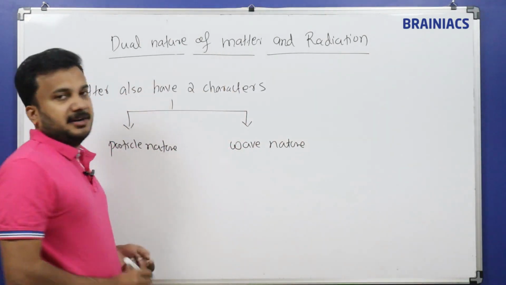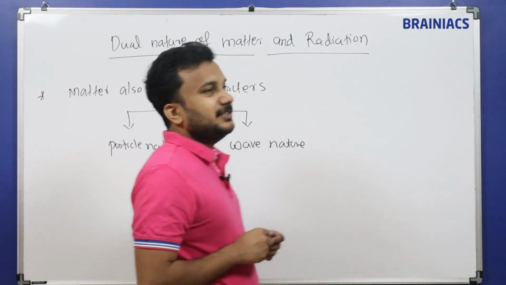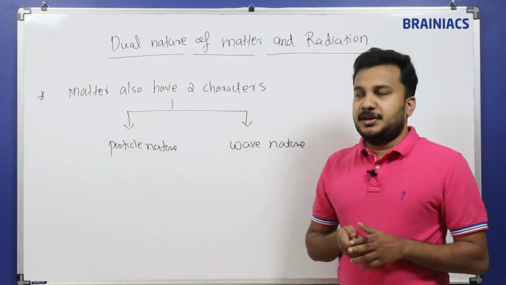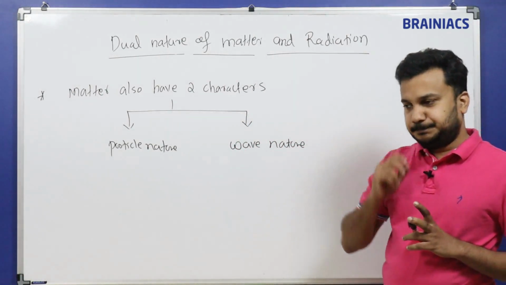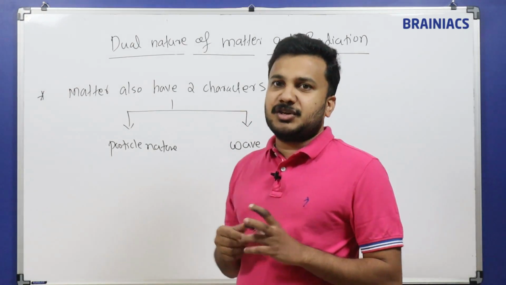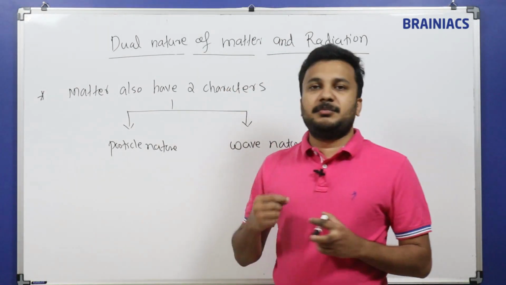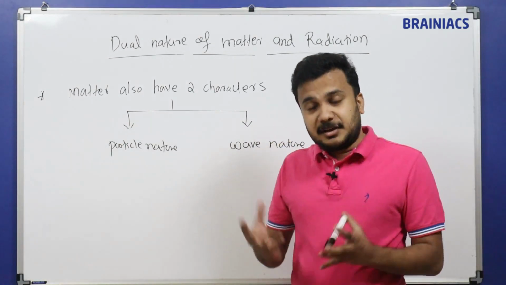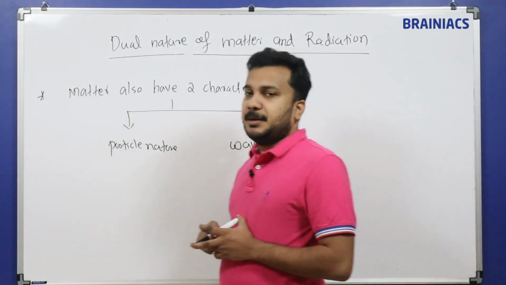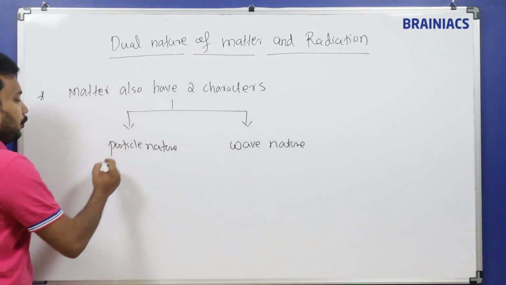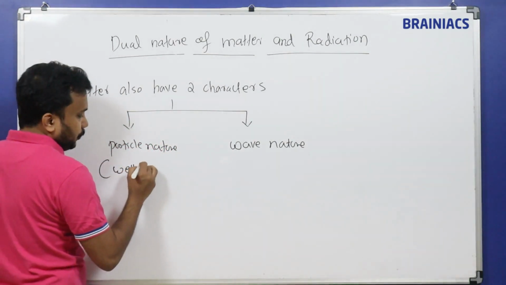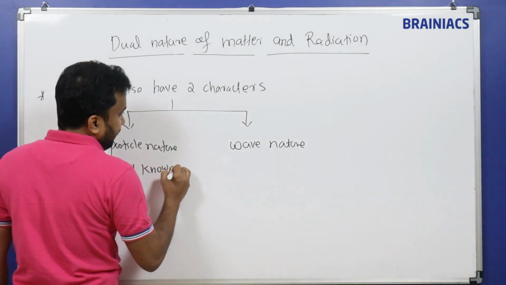So what is called particle nature? Every matter in the universe is made up of small particles. If you take a brick, it is made up of a large number of small particles clubbed together to form a bigger object. That is called particle nature. This is already known to us. This is a well-known principle.